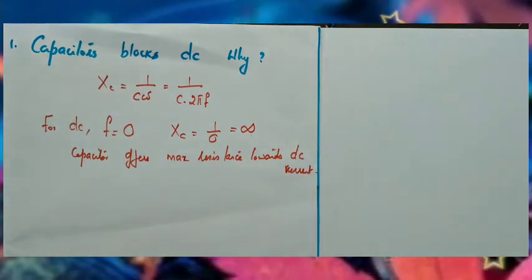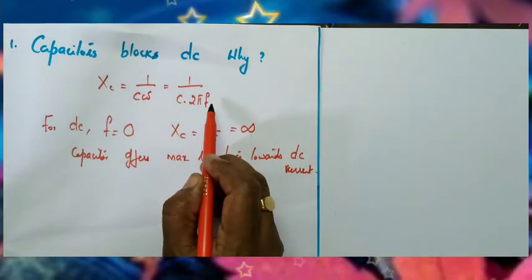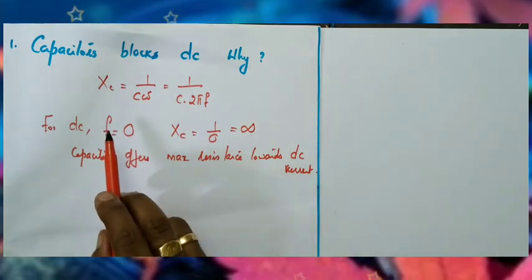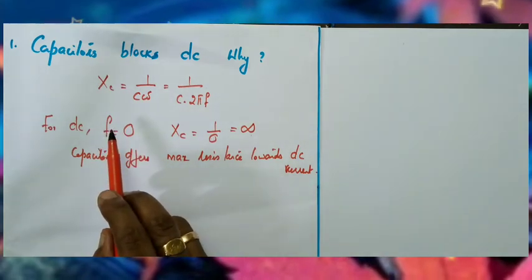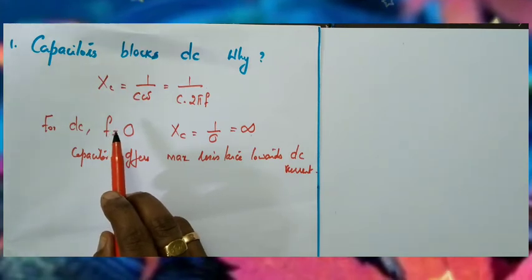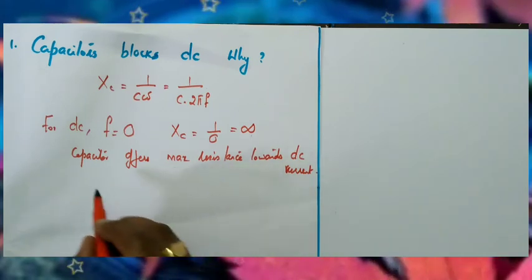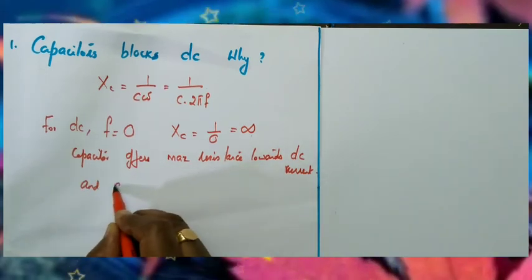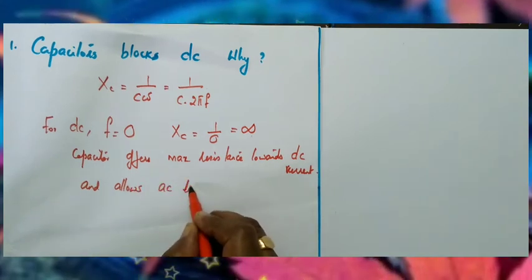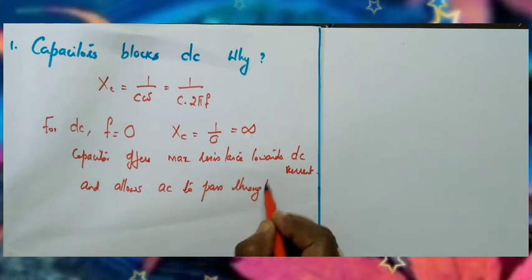Now what happens if AC is connected? For AC we know that frequency has a definite value and hence it offers some resistance to AC current. Okay, so it offers some resistance to AC current, or it allows AC to flow through it, but it completely blocks DC. Capacitor offers maximum resistance towards DC current, and it allows AC to pass through. Clear, children?